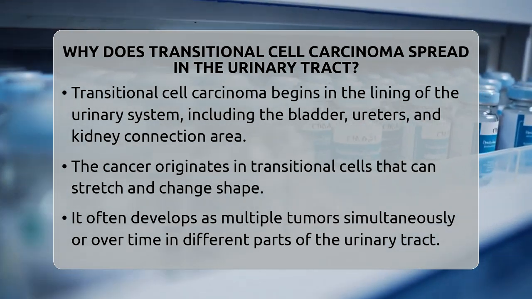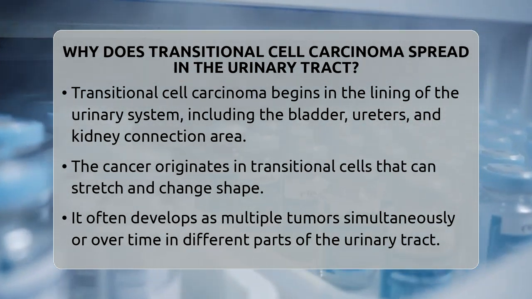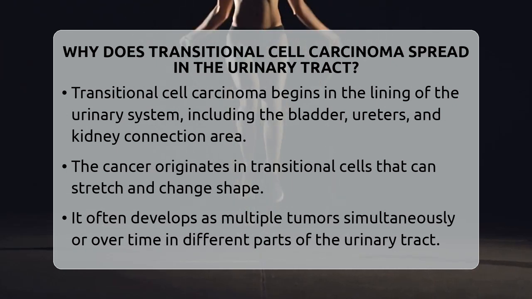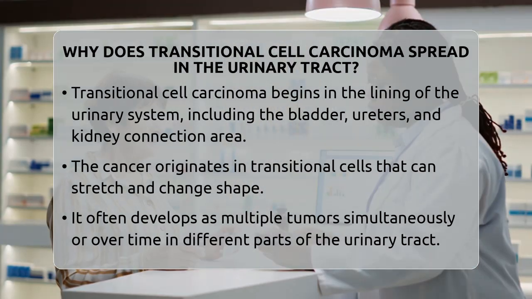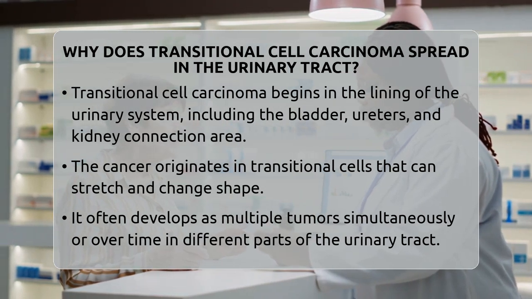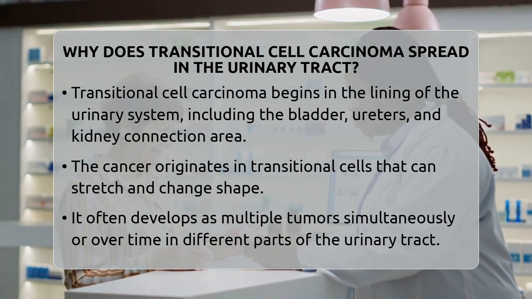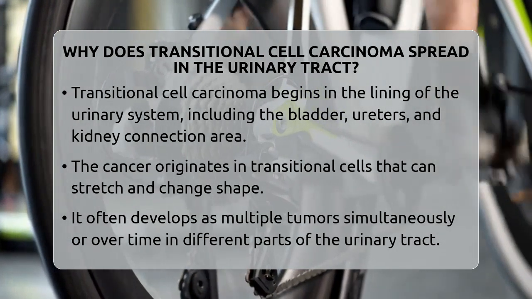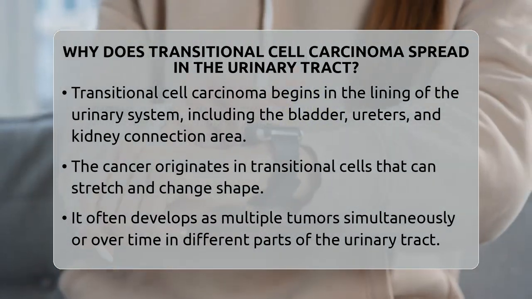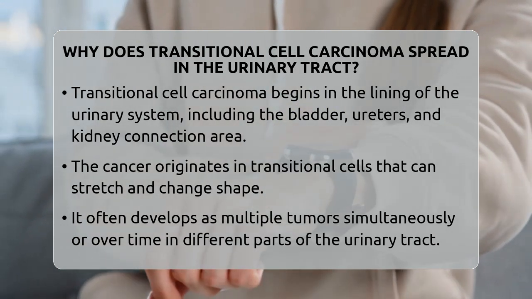This type of cancer begins in the cells that line the inside of your urinary tract, which are called transitional cells because they can stretch and change shape. When these cells become cancerous, they can do more than just stay in one spot. They have a knack for spreading within the urinary system, and understanding how they do this helps doctors plan better treatments.